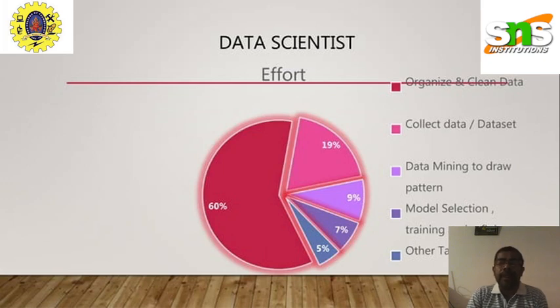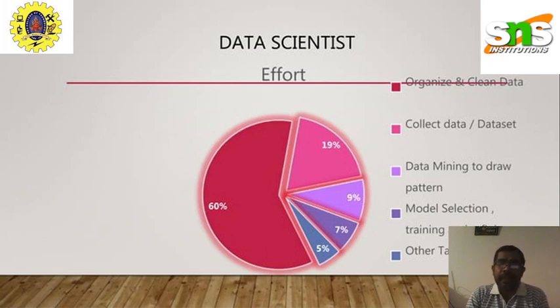When we talk about cleansing the data, it means the data should be relevant. There shouldn't be any misunderstood data. There shouldn't be any missing data. These are all the things that should be concentrated on as the 60%, giving good concentration to organizing and cleaning the data.